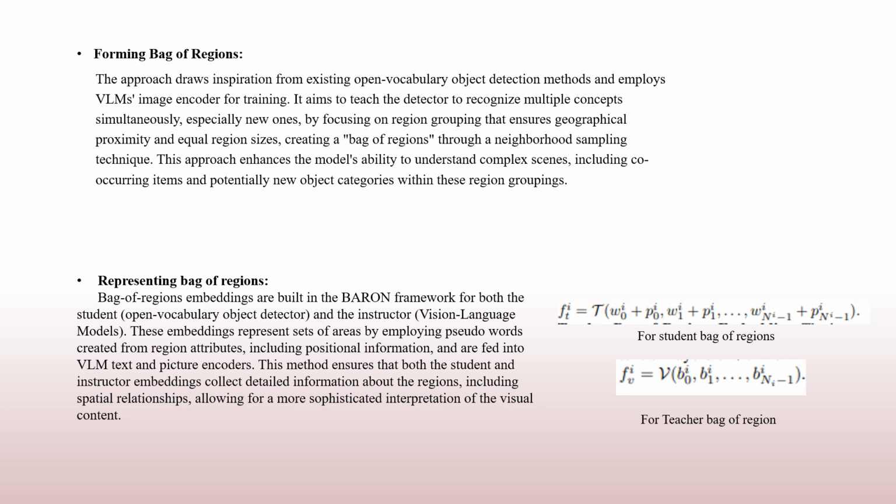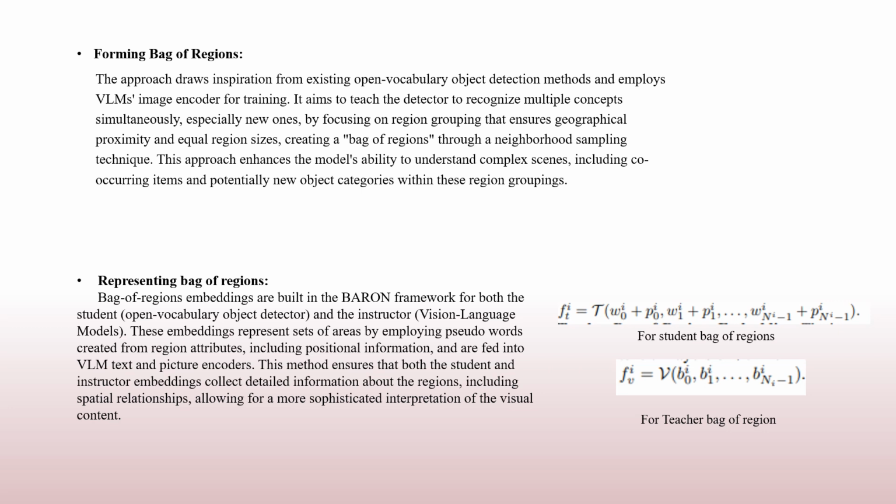This is achieved through a neighborhood sampling strategy where eight spatially close and slightly overlapping boxes are selected around each region proposal from the RPN. These boxes are adjusted to match the original region space, discarding any that excessively exceed the image boundary. This method, by focusing on the contextual composition of scenes, enables the model to capture a more nuanced understanding of the objects and their surrounding environment, fostering improved detection of both known and novel object categories.